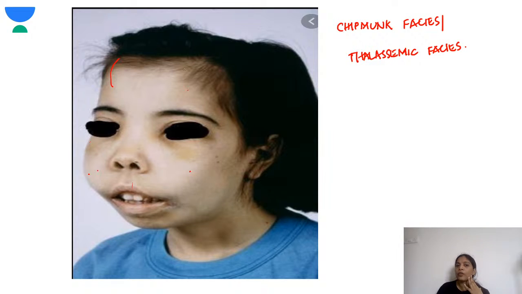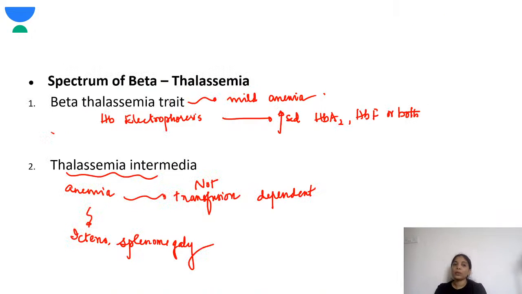And mild frontal bossing you can see in this child. So this is a typical child with thalassemia. So next, coming to the spectrum. So I told you in beta thalassemic trait, these patients will have mild anemia. They might not show any symptoms, but when you get an HB electrophoresis, what you will see is there is an increase in the HbA2 and the HbF, or both.